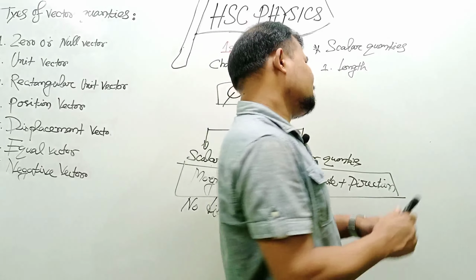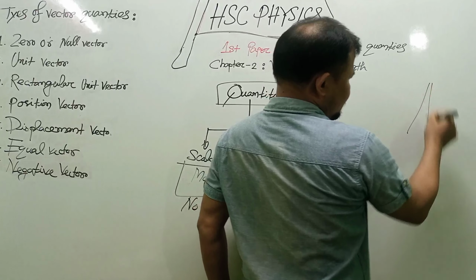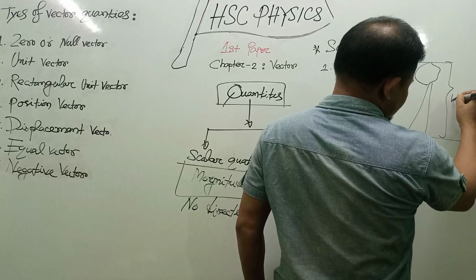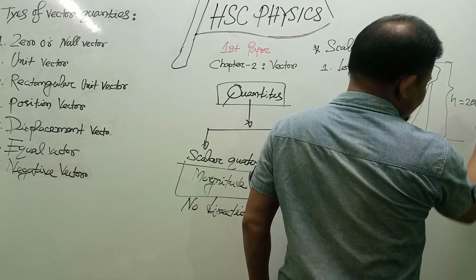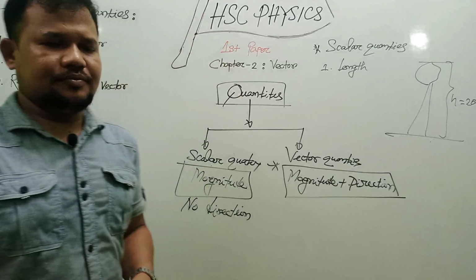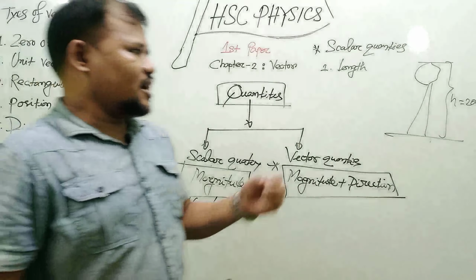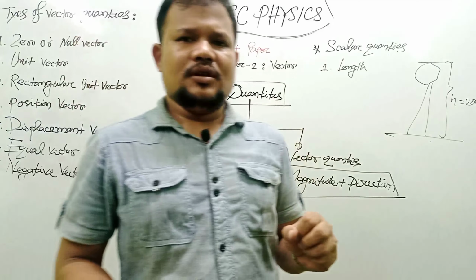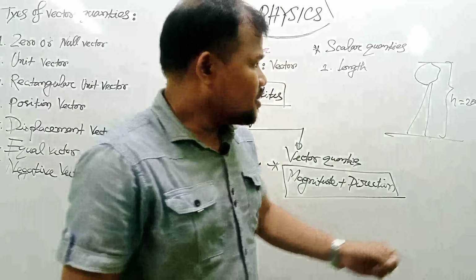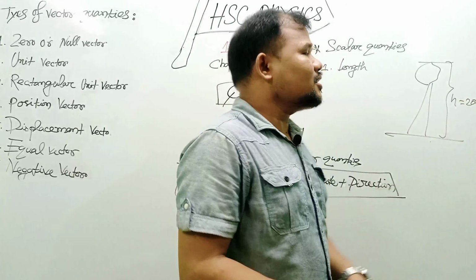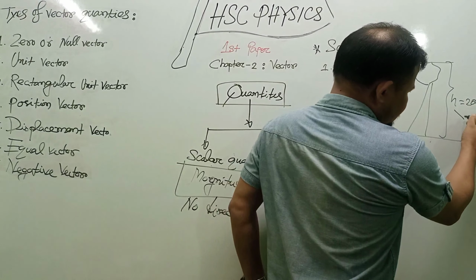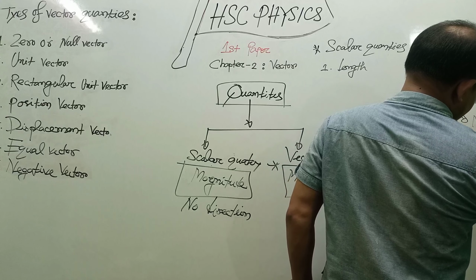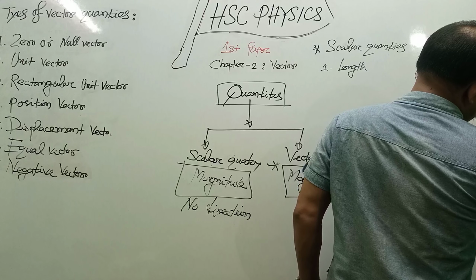Suppose I make it clear with the help of a diagram. If the height of this tree is 20 meters, and you ask someone how much the height of the tree is, everyone will tell you the length of the tree is 20 meters. This 20 meters is the magnitude of the tree. This is called magnitude.